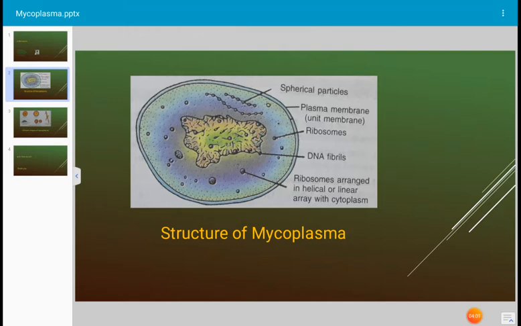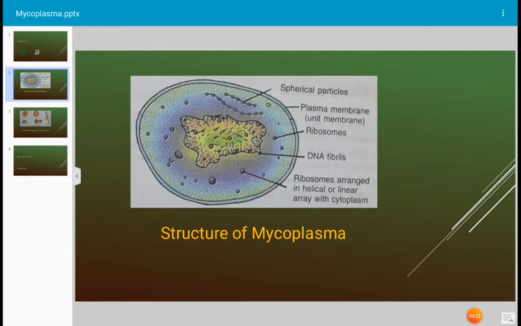In animals, PPLO produce symptoms like rheumatic pain, arthritic disease, infections of mammary glands, infection of the respiratory tract, and inflammation of the urogenital system. These are different symptoms reported from different animals due to the pleuropneumonia-like organism, due to mycoplasma.